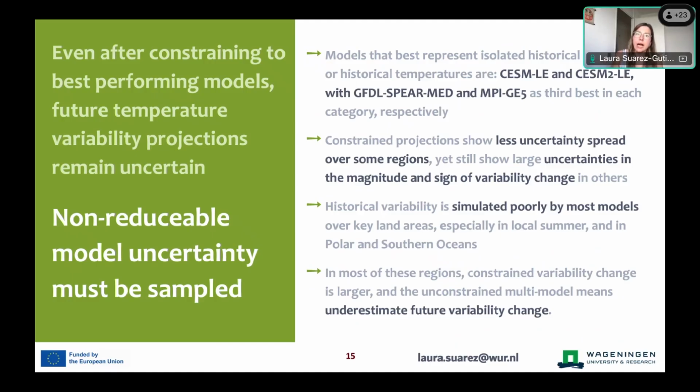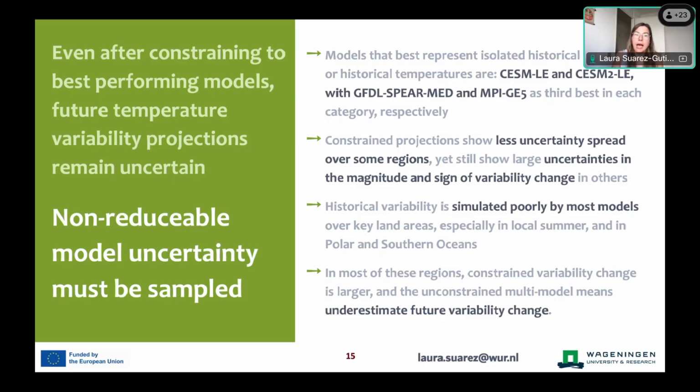The second thing that I want to highlight is that constraining projections to past historical performance yields the expected result of improved agreement over some regions, but over many others, it does not. Either because we don't find models with well enough performance, or because even if you find a large enough number of models with a good performance, the future projections are still extremely uncertain. So we want to highlight that this is quite an important point.